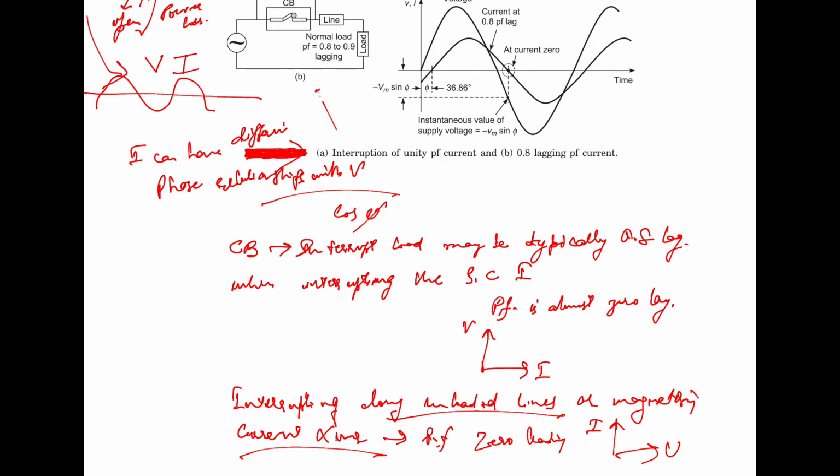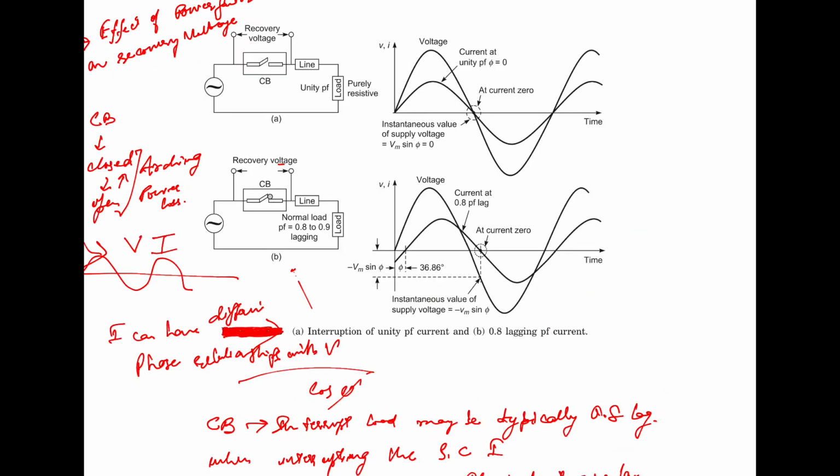Now, we will discuss the different cases and how each affects the breaker. Suppose we have the unity power factor, where the voltage and the current are in phase. It can be seen from the figure that the instantaneous value of the supply voltage at the instant of the zero crossing of the current wave is 0. The voltage is also 0 in that case.